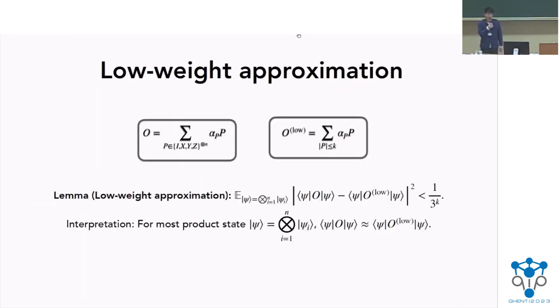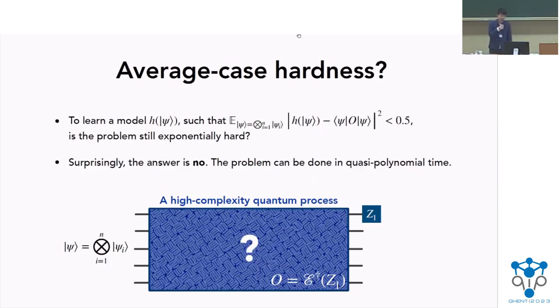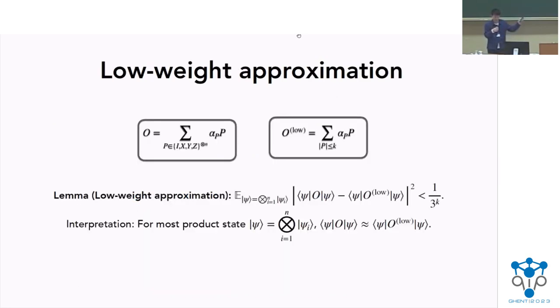Oh, actually, that's a good question. This really holds for any quantum process. So this evolution can even be quite short time. You haven't equilibrated yet, and this lemma would still hold. So basically, even if the observable O has not been equilibrated, we can still do this lower approximation.